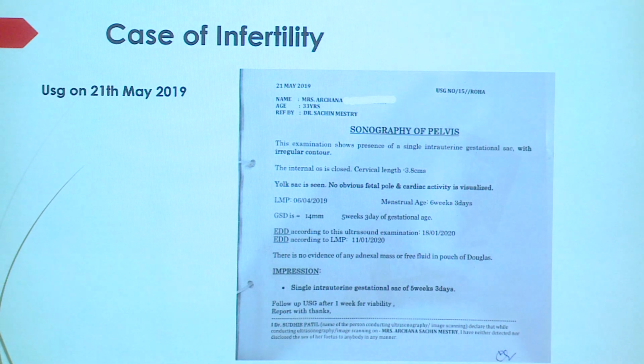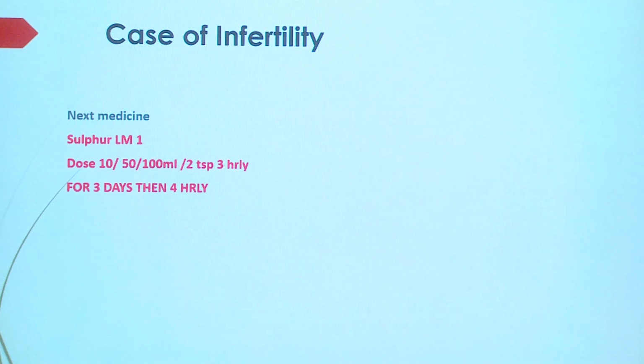This is the magic of homeopathic medicines. Again, I started with sulfur. You continue with the sulfur. I gave a higher dose: 10 strokes, 40 drops in 100 ml water, 2 teaspoons, 3 hourly. And we reviewed after 3 days. What is the result? I increased the repetition and also increased the dose. After the repetition, see what magic happens. The magic of homeopathic medicines.